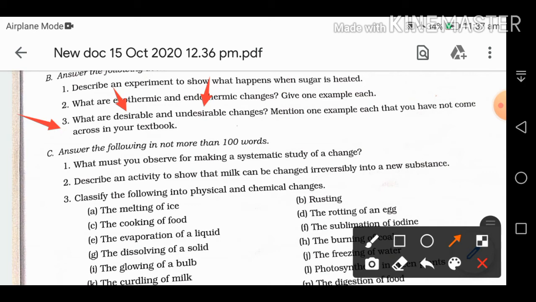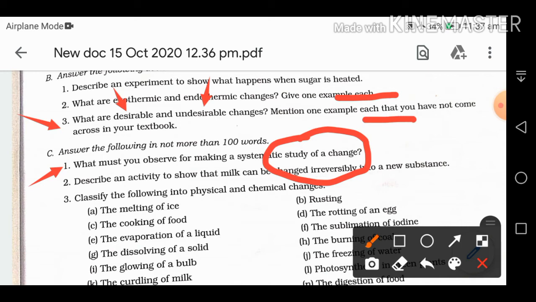So next is C part. What must you observe for making a systematic study of change? How can we study a change? There are 5 points we have to keep in mind. First of all, we have to check the shape and size and color of the material. Is the change slow or fast? Is any new substance formed or not formed?